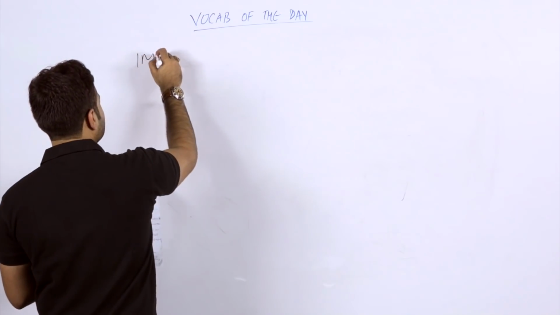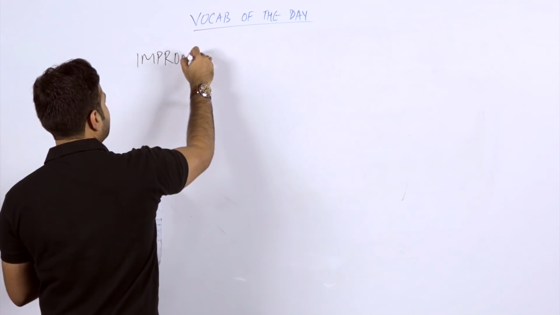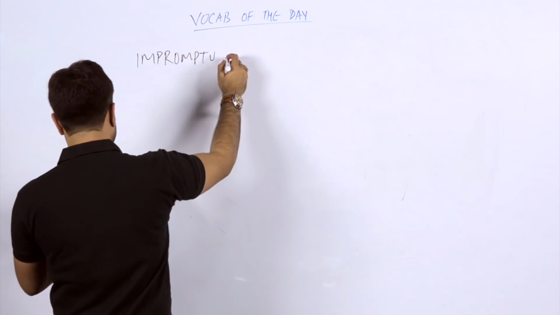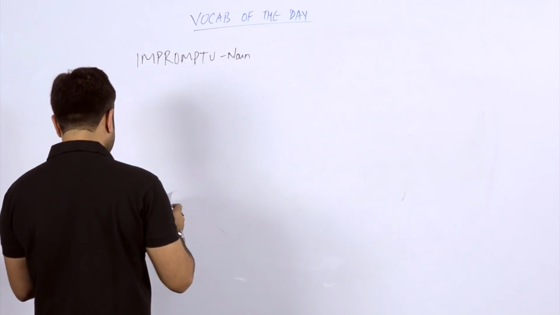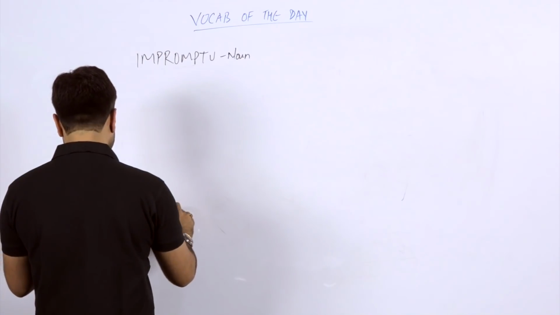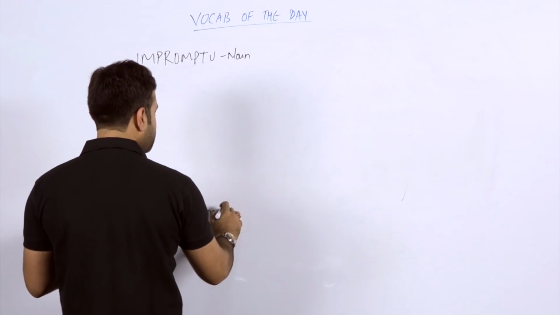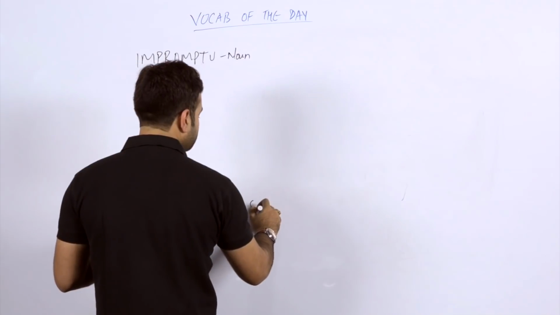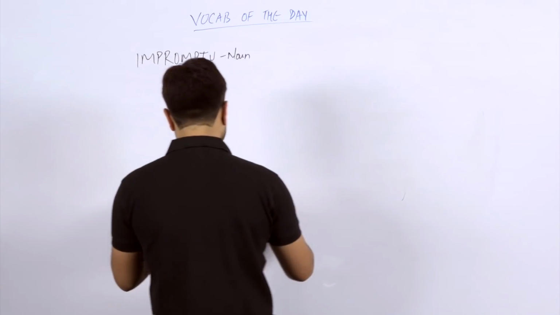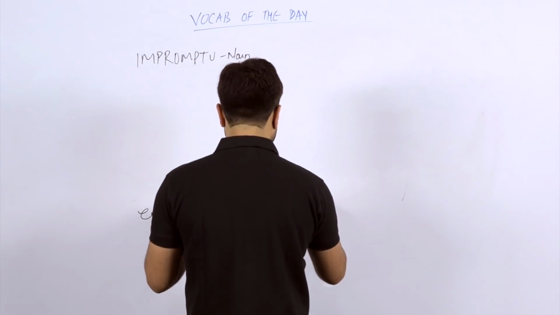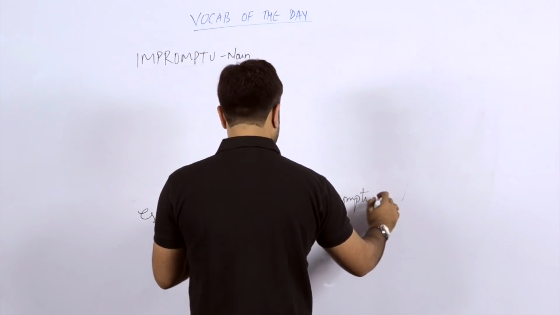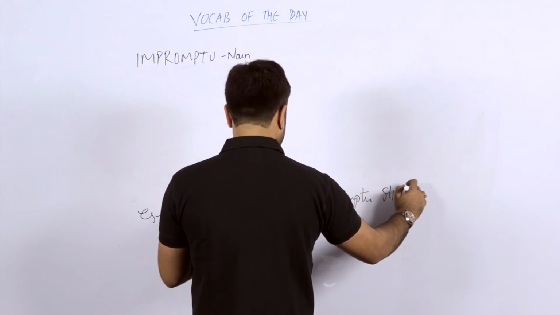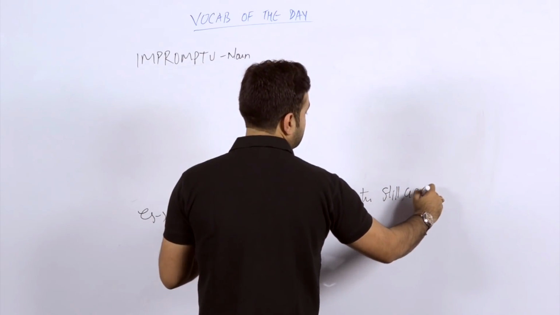It's nice and simple indeed. Everyone must have heard about this particular word. It can be used as a noun. What is the sentence? The sentence is pretty simple. The complete speech was impromptu. Still applauded. Nice.